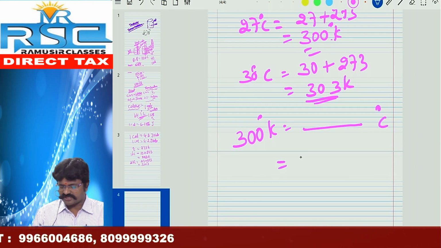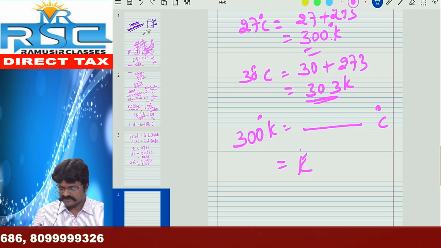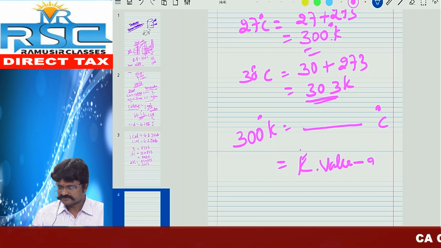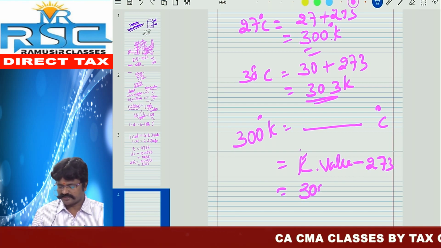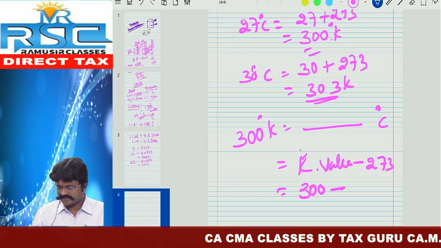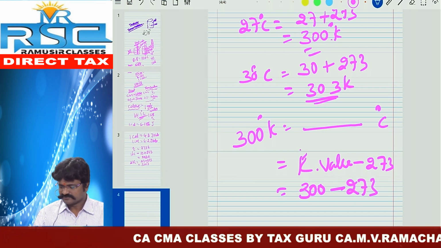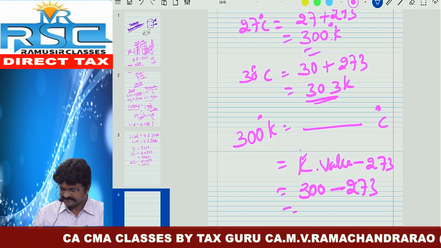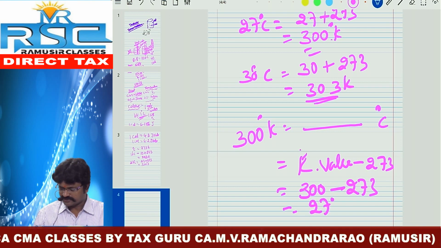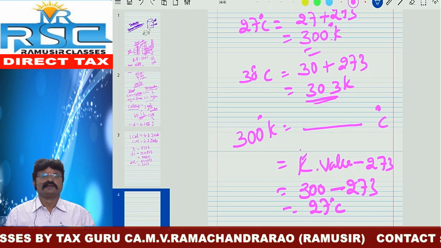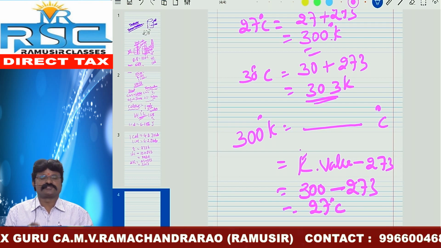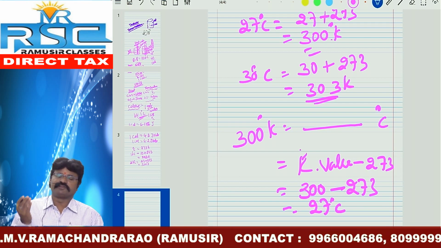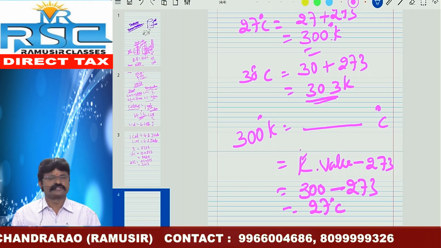For that, we take the Kelvin value minus 273. 300 minus 273 is nothing but 27 degrees Celsius. So degree Celsius changes into Kelvin, and Kelvin values also change into degree Celsius.